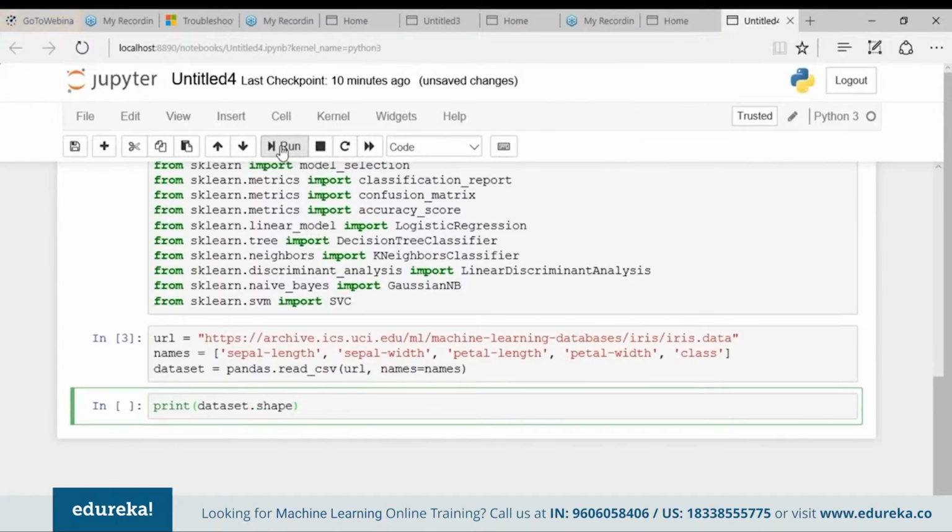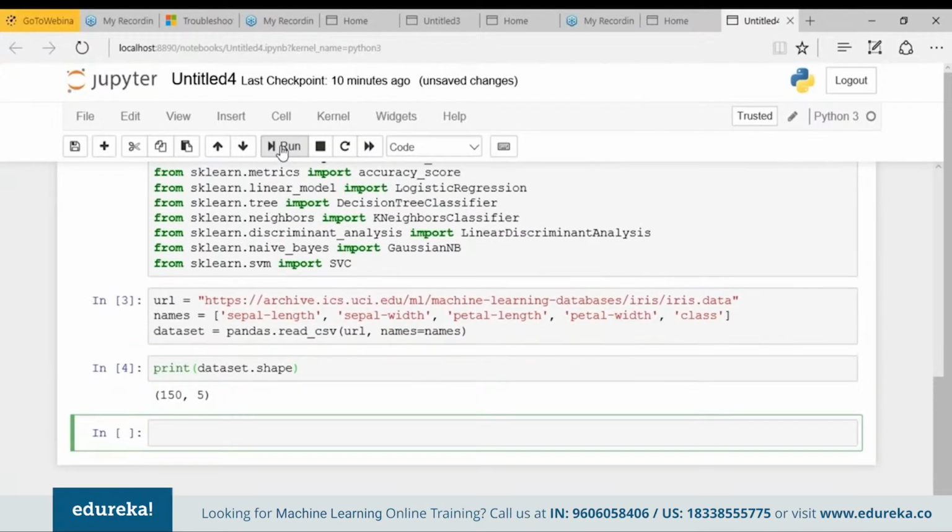This will give you the total number of rows and the total number of columns, or you can say the total number of instances and attributes in your dataset. So print dataset.shape. What are you getting? 150 and 5. So 150 is the total number of rows in your dataset and 5 is the total number of columns. Moving ahead, what if I want to see a sample of the dataset? Let me just print the first 30 instances of the dataset. So print dataset.head.